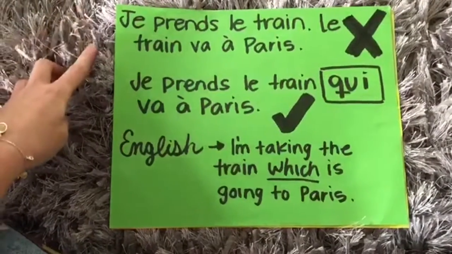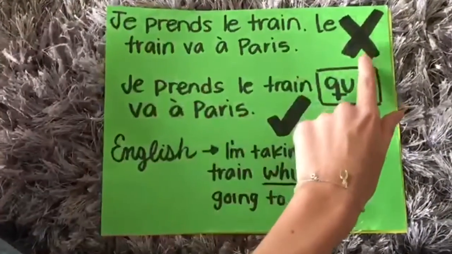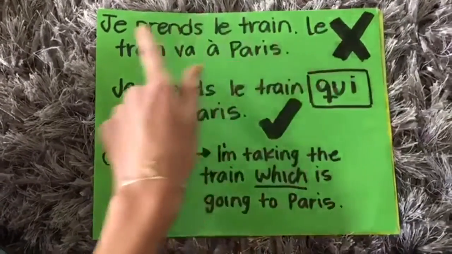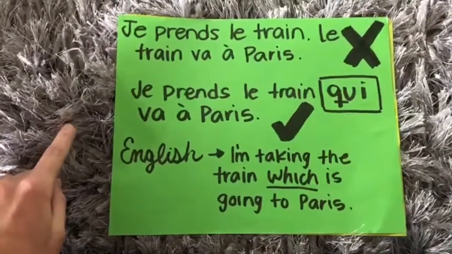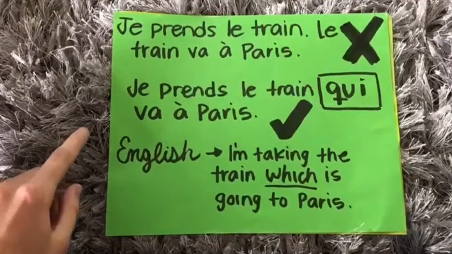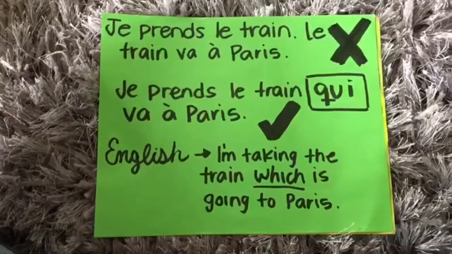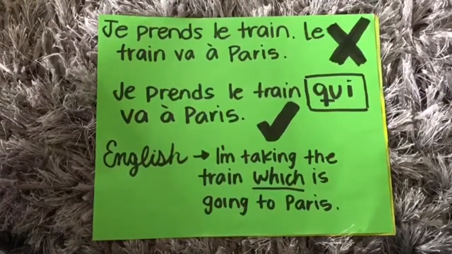Je prends le train va à Paris. It's incorrect. And here we're going to try to add qui instead of le train. Je prends le train qui va à Paris. It's correct. And if you want to look at it in English, it's I'm taking the train which is going to Paris.